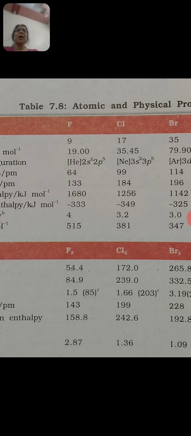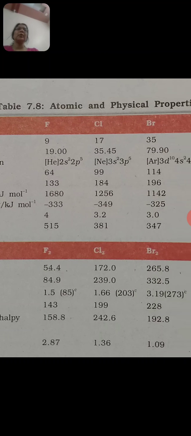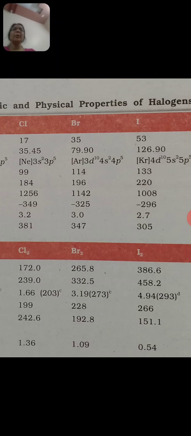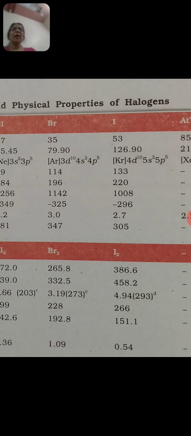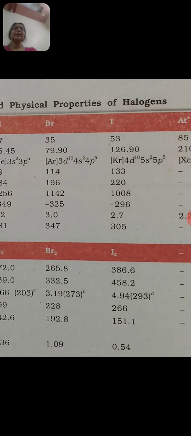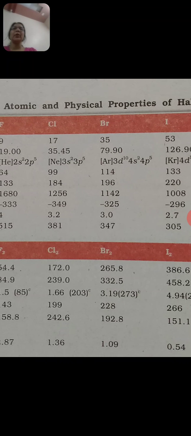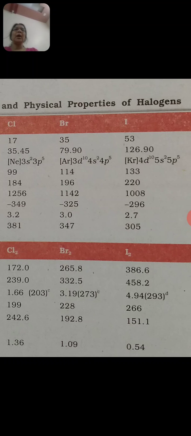Out of these elements, fluorine and chlorine are gases. Bromine is liquid and iodine is a purple colored crystalline solid. Astatine, the last element, is radioactive. Now you will see the electronic configuration: 3s2 3p5 outermost for chlorine, 4s2 4p5 for bromine. It means the general electronic configuration for this group is ns2 np5.